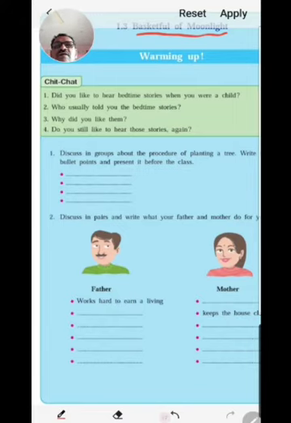You see here are 4 questions in chit chat. I hope you all read these questions and try to answer them. These questions are related to our poem. So let's chit chat.